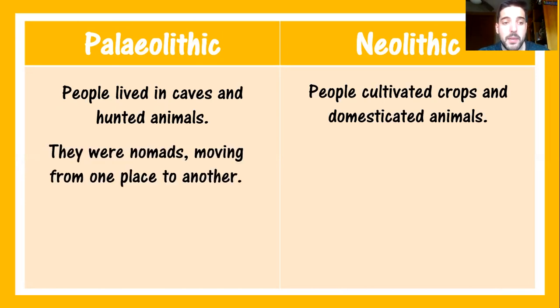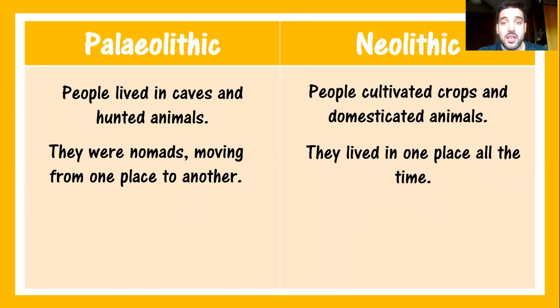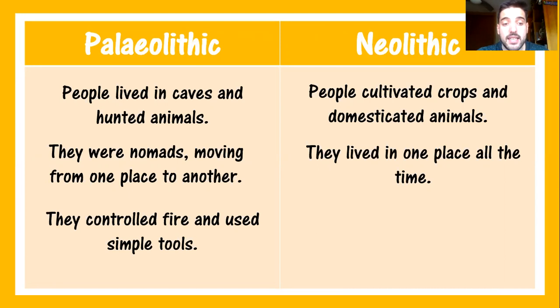In the Paleolithic, people were nomads. That means that they didn't have a house. They moved from one place to another. In the Neolithic, they lived in the same place all the time because they learned how to cultivate and how to domesticate animals. And finally, in the Paleolithic, people learned how to control the fire and used simple tools. In the Neolithic, there are other important discoveries and inventions that you can investigate on the internet.